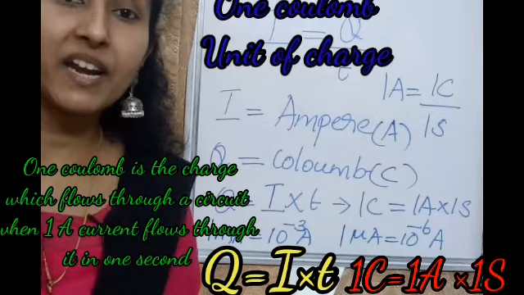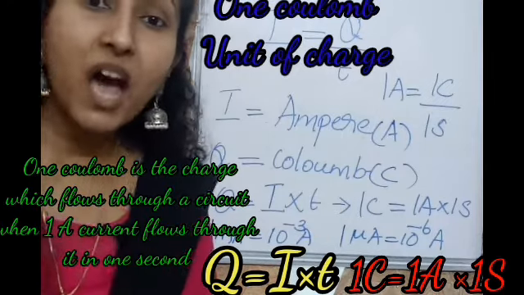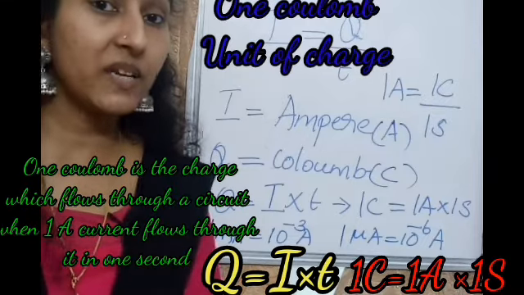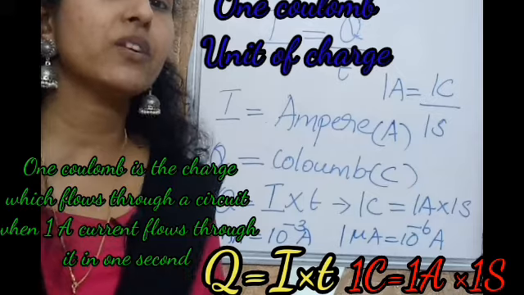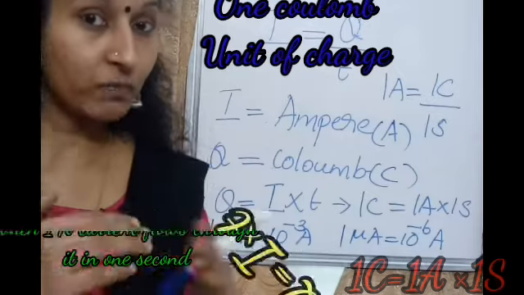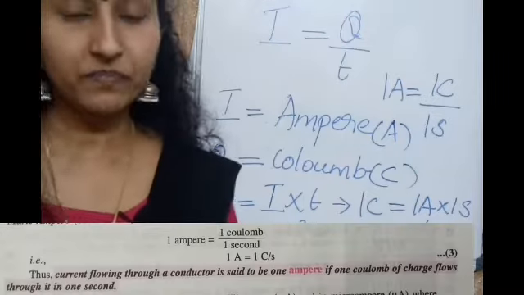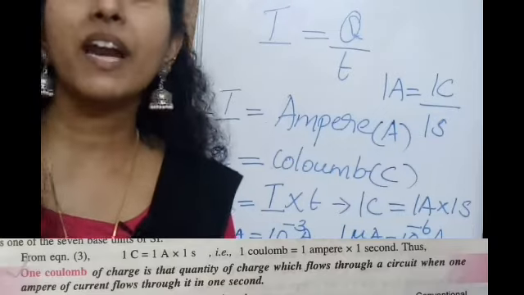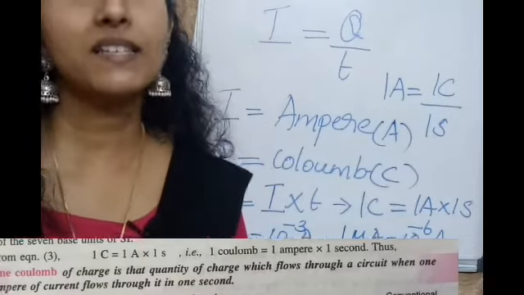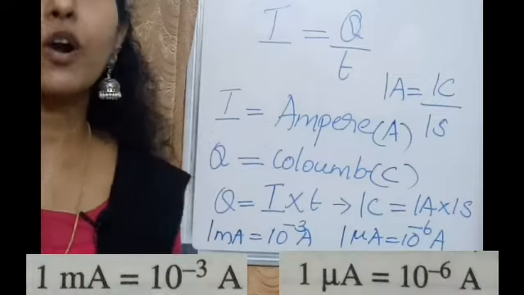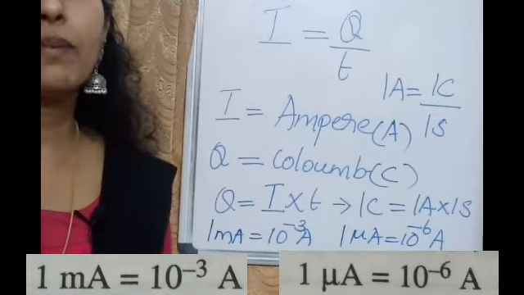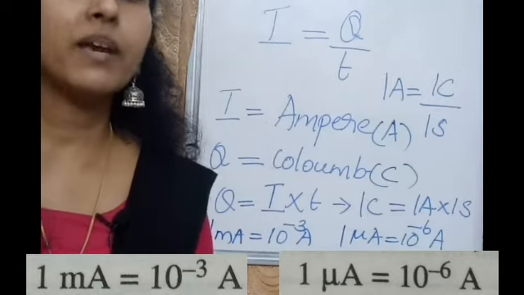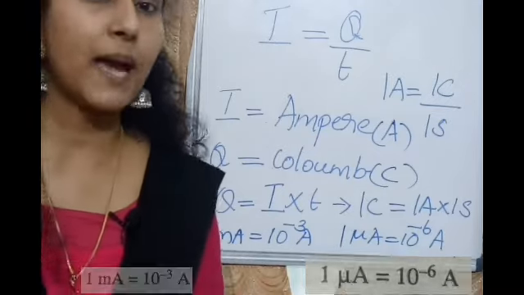Ampere is a unit of current and coulomb is a unit of charge, and 1 ampere equal to 1C by 1S, which means the current of the circuit is said to be 1 ampere when 1 coulomb charge flows through the circuit in 1 second. The smaller units of current are milliampere and microampere. 1 milliampere equal to 10 raised to minus 3 ampere. 1 microampere equal to 10 raised to minus 6 ampere.